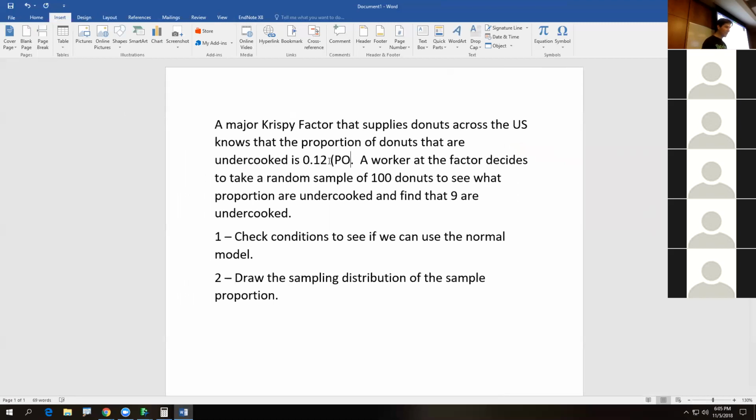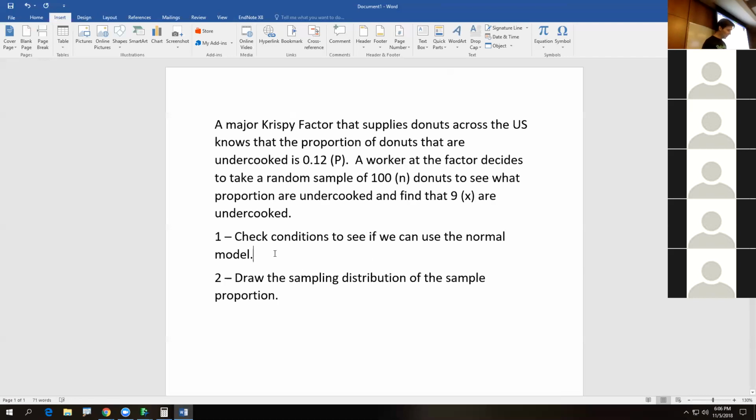Let's go right here and put p next to this. This is the population proportion. Let's put little n next to this, which stands for the sample size. Big N is the population size. And then let's go right here and put what next to this? What is this? What is 9? It's x, right? Bradley and Madeline, another 50 points. Keep those answers coming. So this is x, this is n, this is p.